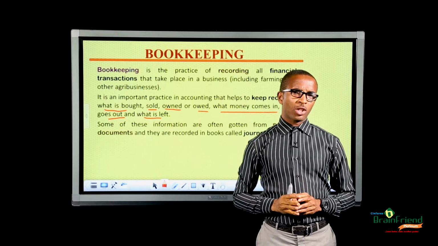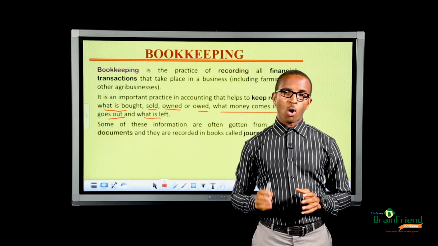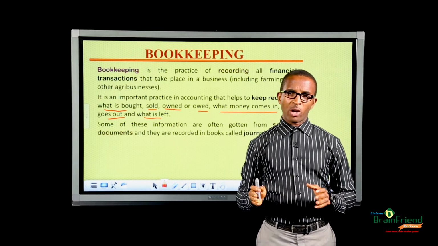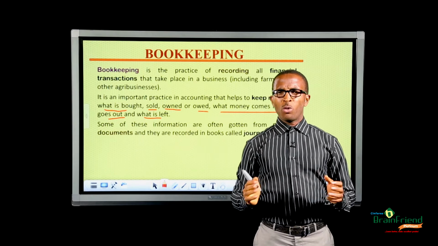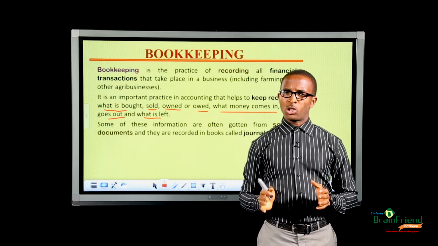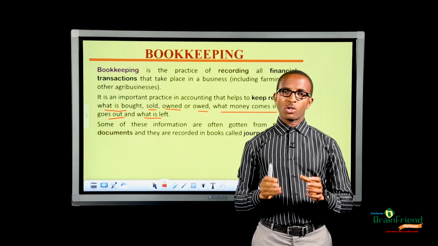Some of this information is gotten from a document called source document, which are recorded in journals. Now, we'll be talking about source document and journals, but first, let's start with source documents.